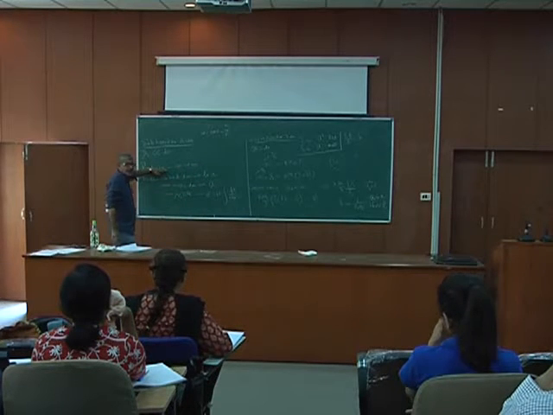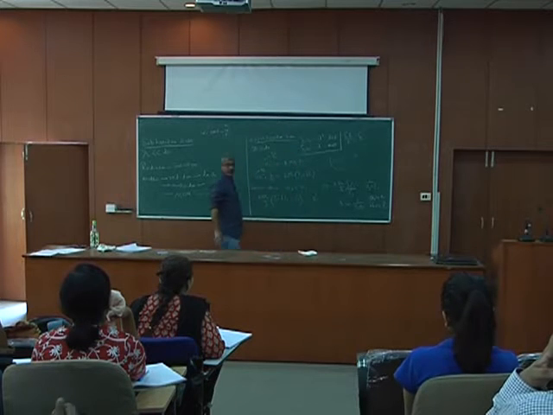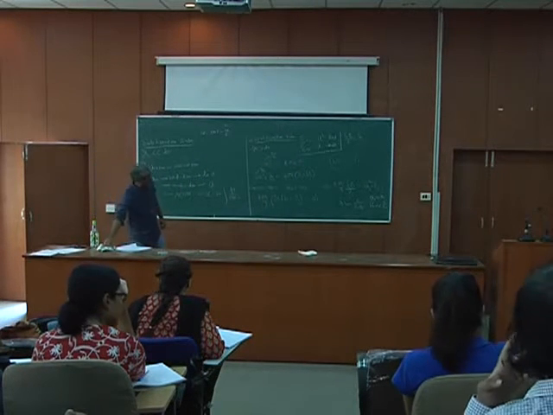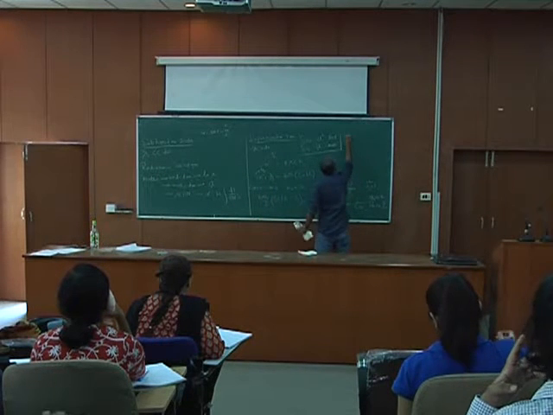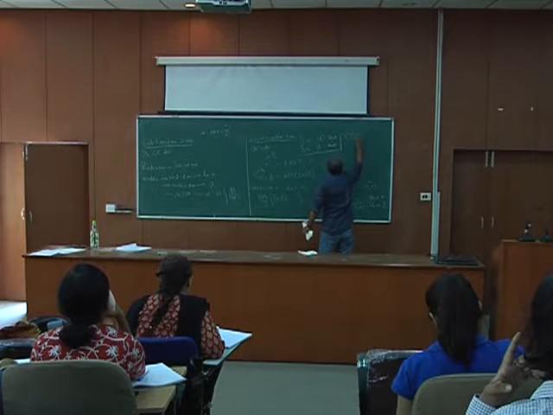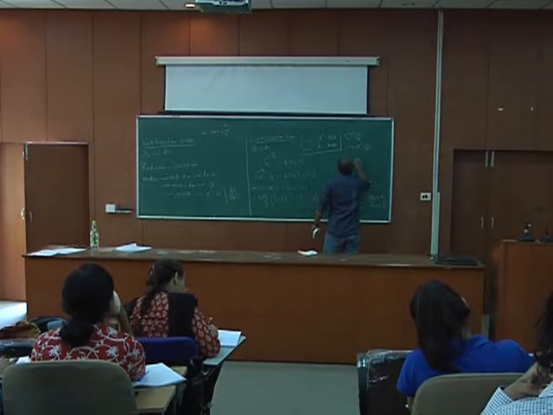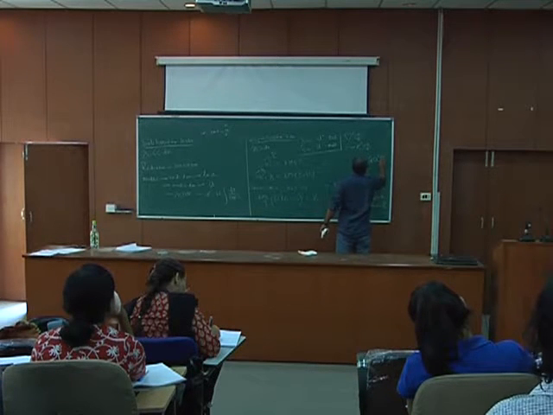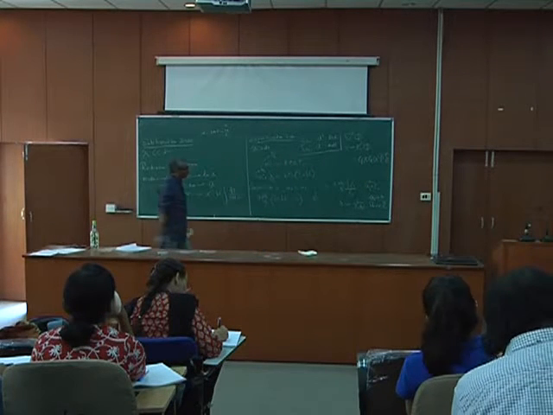On sub-horizon scales, radiation doesn't grow, but matter can have a growth of a square. But now let's see how the gravitational potential goes. If you remember the gravitational potential, this gives... this is the gravitational potential.